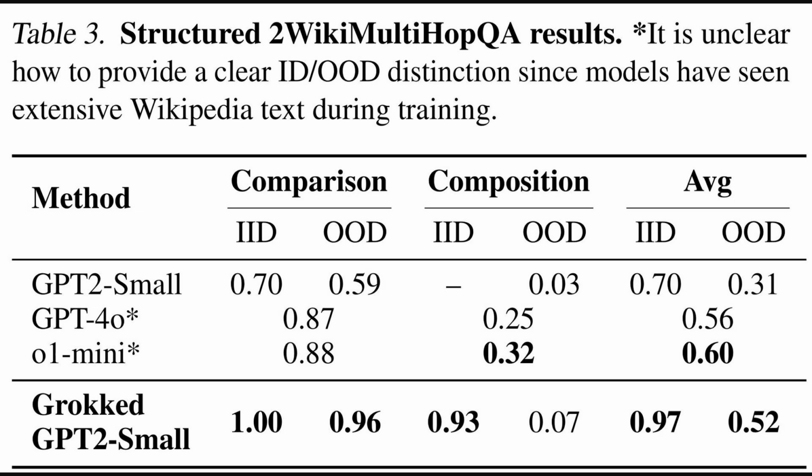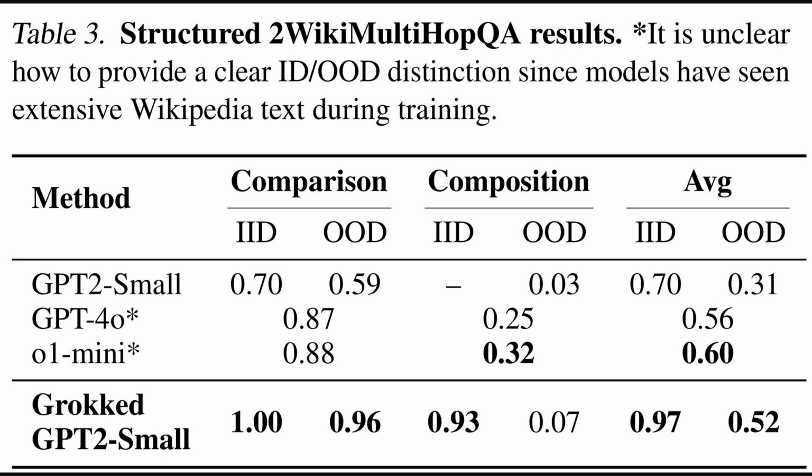Okay. Now this table presents the Structured 2 Wiki Multi-Hop QA results. That is a dataset designed to test multi-step factual reasoning. It compares different methods, including a standard GPT-2-small and their Grokking GPT-2-small.